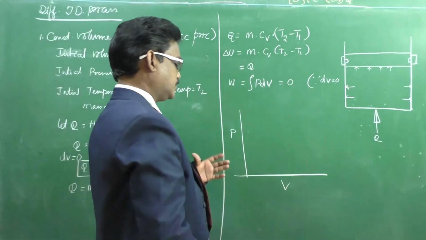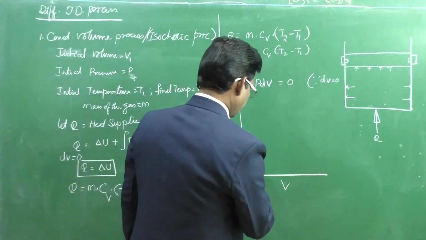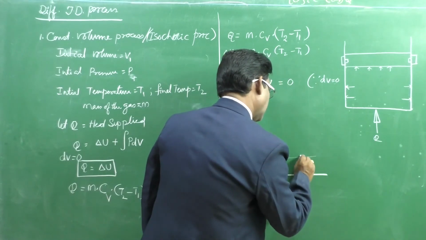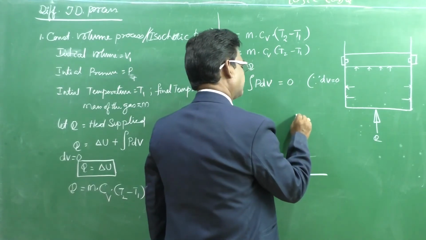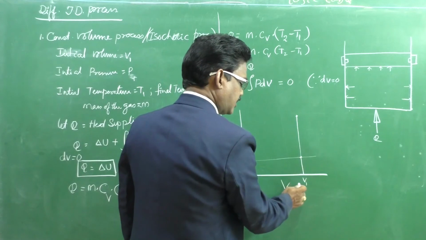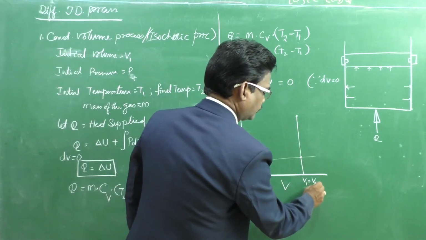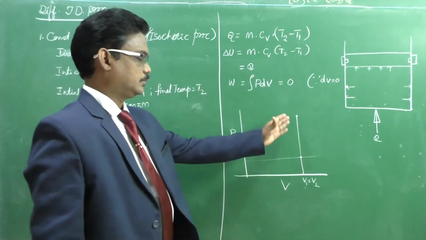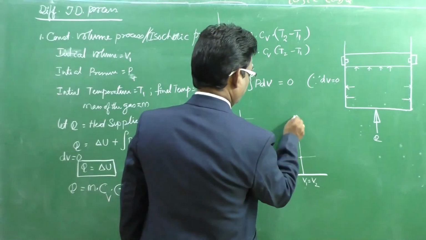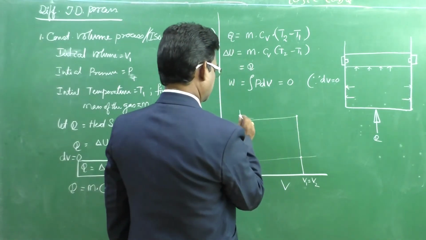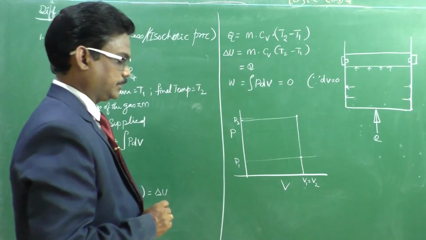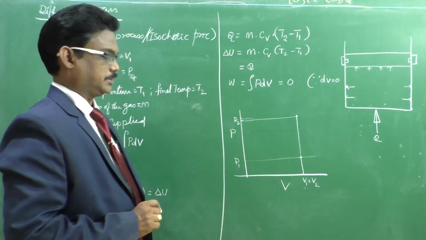Here the volume remains constant, V1, and after giving some heat energy also it is the same, V1 equals V2. Next, this is P1 and this is P2. Pressure increases from P1 to P2.